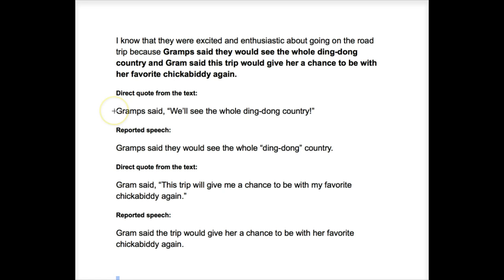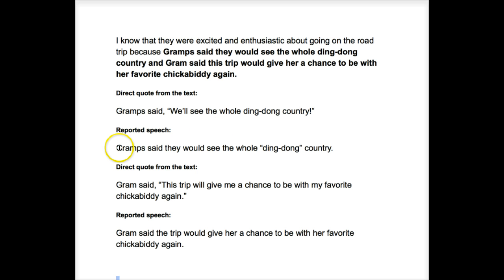When you directly quote what someone said, and this is the way it was presented in chapter 2, Gramps said, comma, quotation mark, and then the exact words that were said at that time follow. So quotation mark, we'll see the whole Ding Dong country, exclamation point, quotation mark. These were Gramps' exact words.